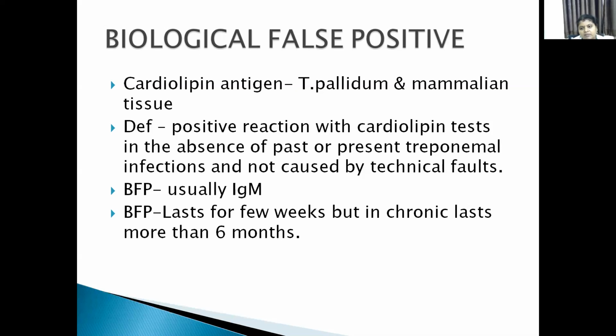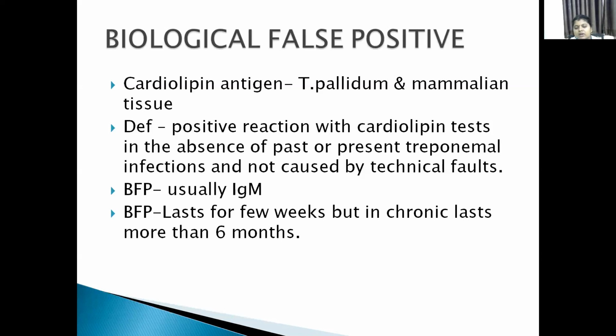Here the biological false positive reactions are again classified as acute and chronic. Acute false positive reactions are positive only for some days or some months, whereas chronic false positive reactions can be seen for more than 6 months.